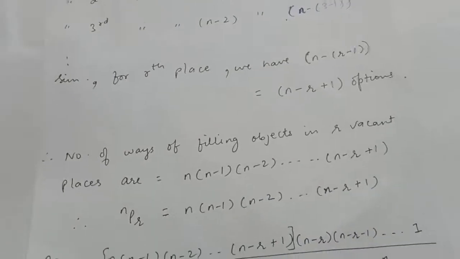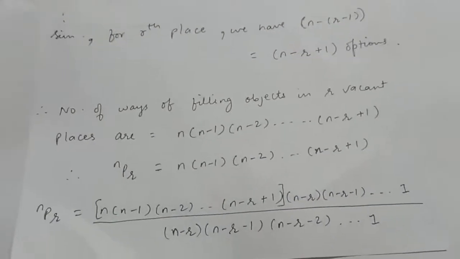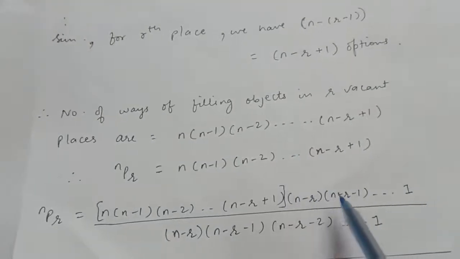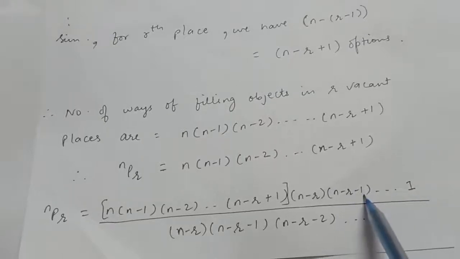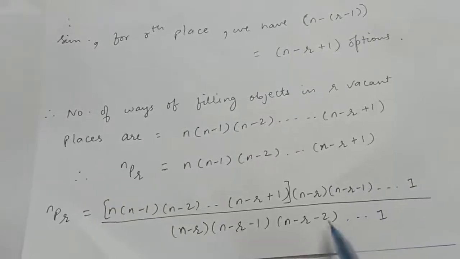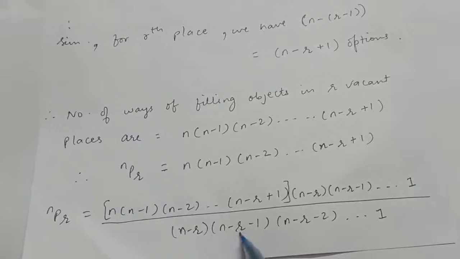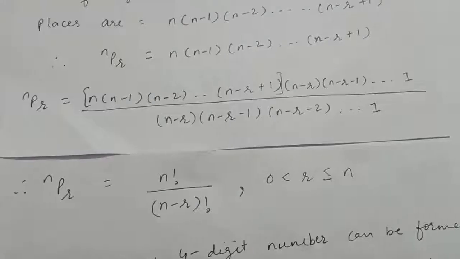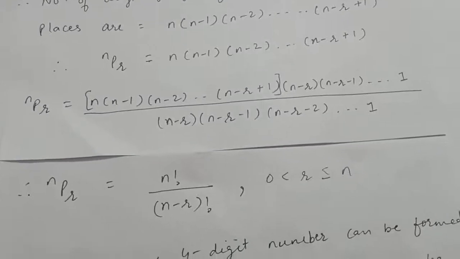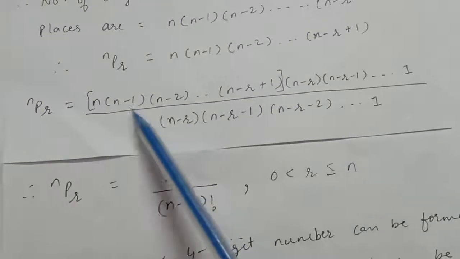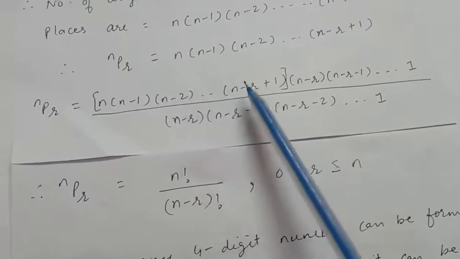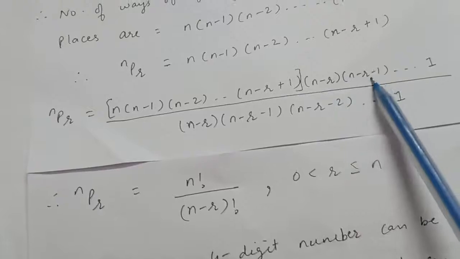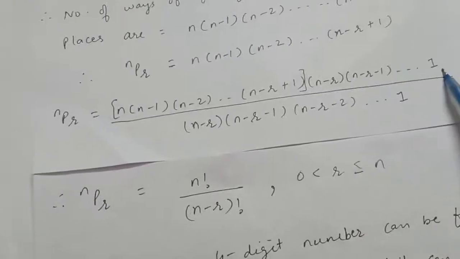Therefore, nPr is nothing but n into n minus 1 into n minus 2 up to n minus r plus 1. Now this nPr is equal to, multiplying the right side by (n minus r)(n minus r minus 1) up to 1, upon (n minus r)(n minus r minus 1) up to 1. Now this numerator is n into n minus 1 into n minus 2 up to n minus r plus 1, into n minus r into n minus r minus 1 up to 1.